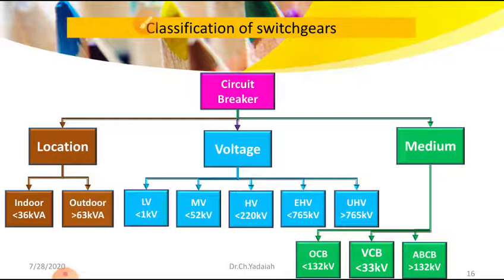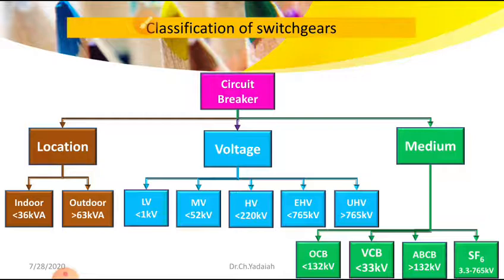Now the latest is the sulfur hexafluoride medium used in our circuit breaker interruption chamber. That type of circuit breaker is known as the sulfur hexafluoride breaker. These breakers can be used from 33 kV to 765 kV voltages. Nowadays everything is changing to SF6 gas, because SF6 gas has an excellent electronegative property.